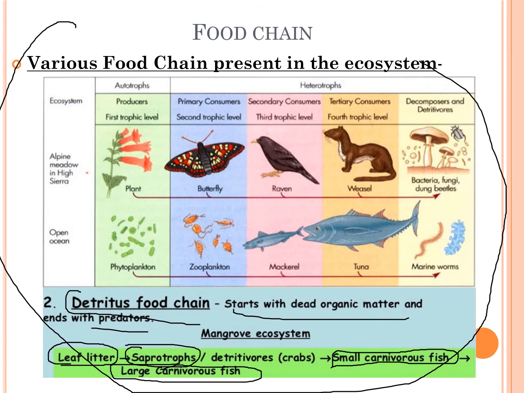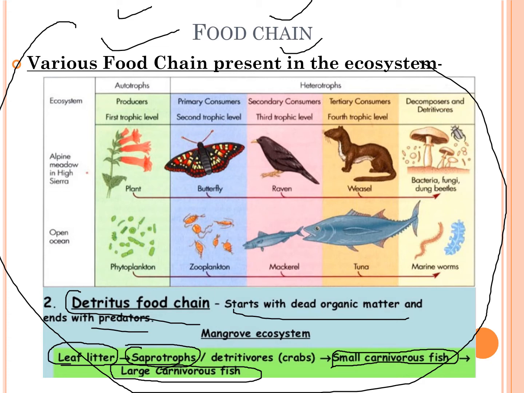So this is a very simple thing. This is another variation of the food chain, the detritus food chain, which deviates from the normal food chain and follows the order in a reverse manner. The food chain starts from plants and ends at decomposers, and the detritus food chain starts from decomposers and ends at the predators or the consumers.